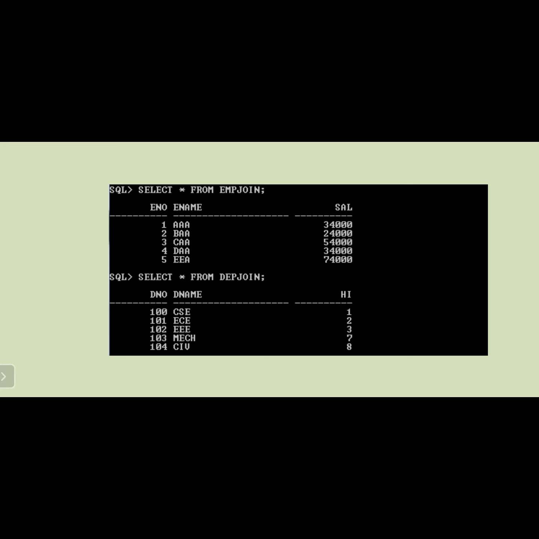Okay. Here I'm considering employee number, employee name, and salary in one table, and department number, department name, and high in the other. So why am I considering the high here? That high is matched with the E number. Maybe again you are having the same doubt. So this is also the same as the primary key and foreign key concept.